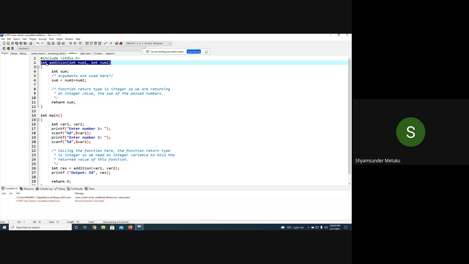Here you can see the return type of addition is integer, because we are expecting some kind of result from this particular function, which is of type integer. That is the reason int is the return type. Then I'm going to give two inputs to this function, both of type int, so I have the declaration int number1, int number2.